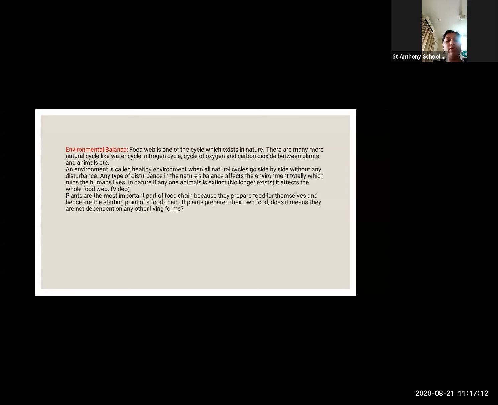Any type of disturbance in the natural balance affects the environment. कोई छोटा भी disturbance हो गया nature में, it affects the environment. यहाँ पे environment पूरा हिल जाता है. It gets disturbed totally, which ruins human life also. Our life also depends upon the environment.